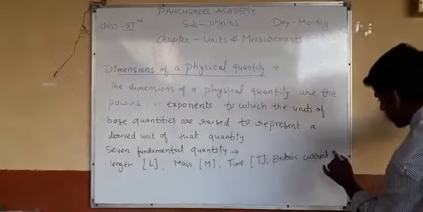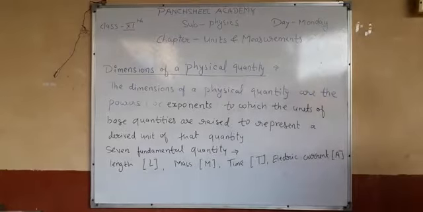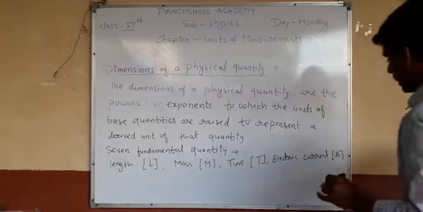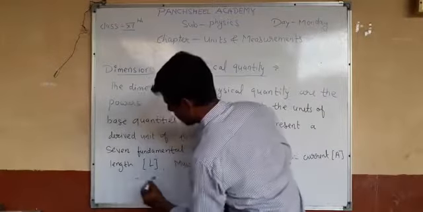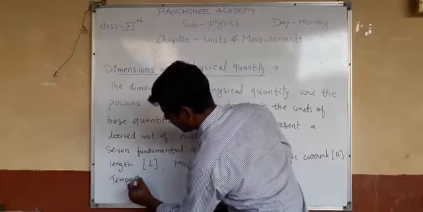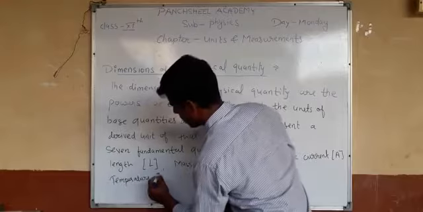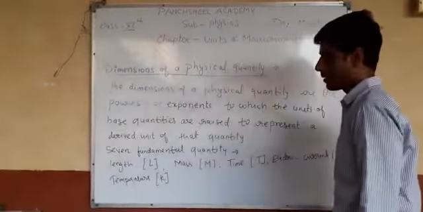Next, electric current is measured in ampere, so it is written like this. Then thermodynamic temperature, measured in Kelvin.